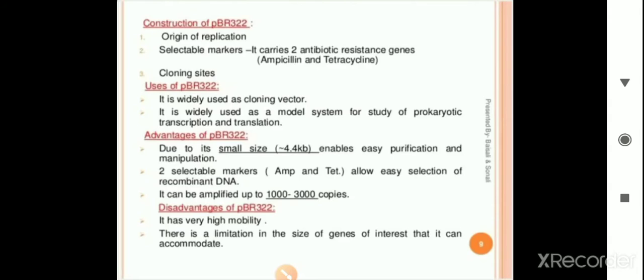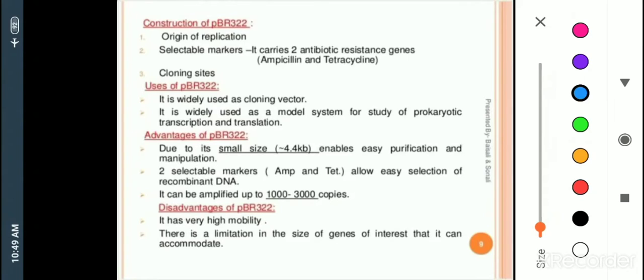What are the advantages of pBR322? If we talk about the advantages, due to the small size, see here, if you can see in the picture, it consists of approximately 4.4 kb, that is a small size. This enables easy purification and manipulation. So if you see that the size of the vector is very small, it is easy to separate. The isolation process is also done easily. At the same time, we can manipulate it easily.